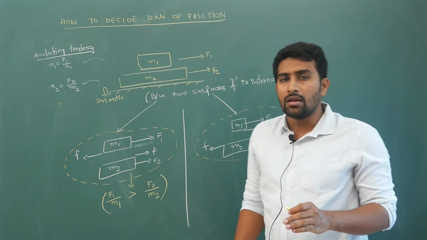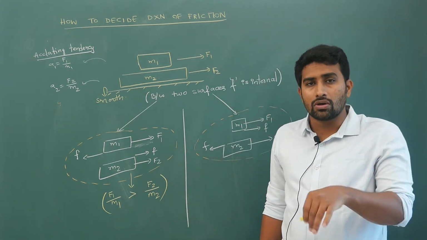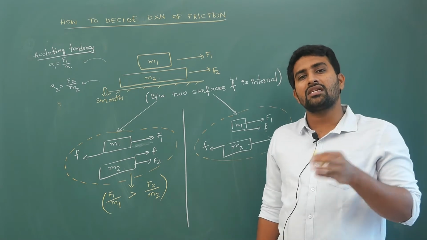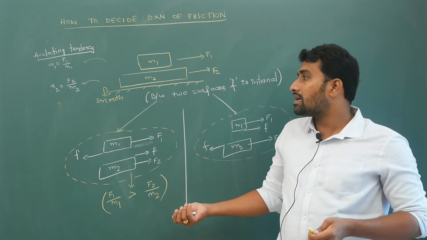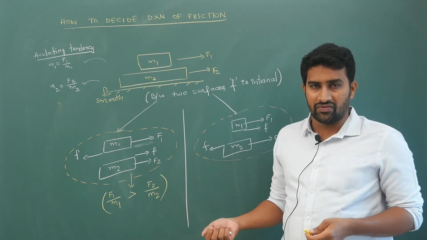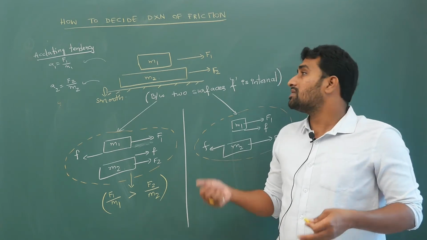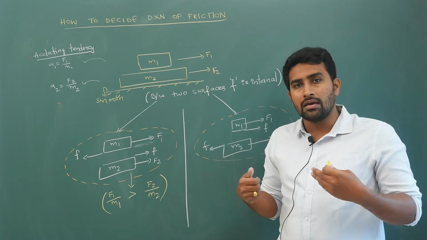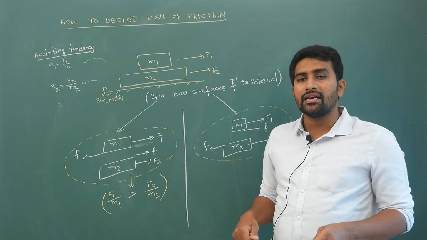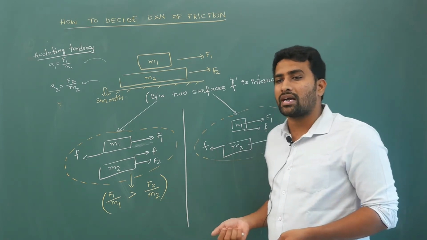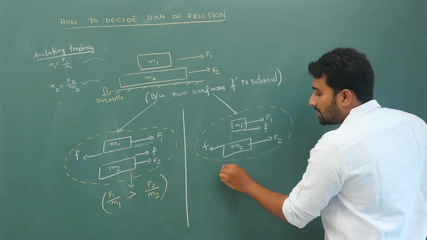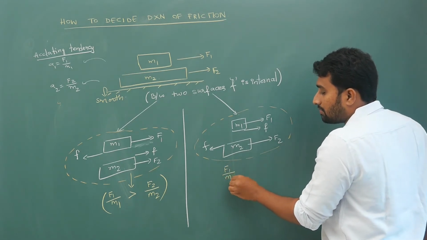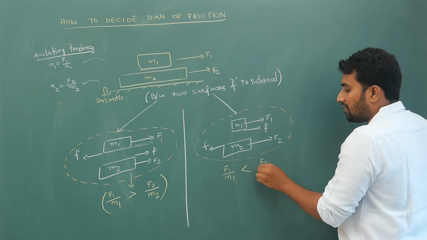Friction helps the slow accelerating body and opposes the fast accelerating body in this case. Friction opposes relative motion, right? So whichever has more tendency to accelerate, friction will slow it down. Whichever has less tendency to accelerate, friction will support it to accelerate more. So this will be the case when F1 by M1 is less than F2 by M2.